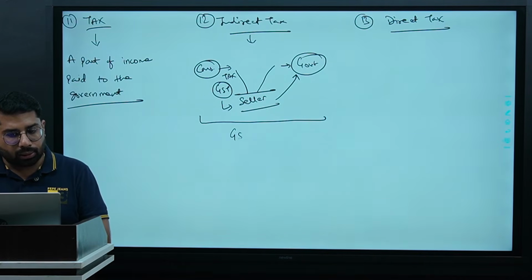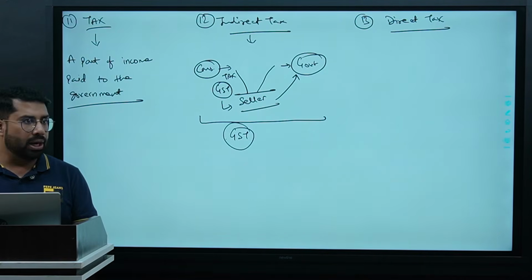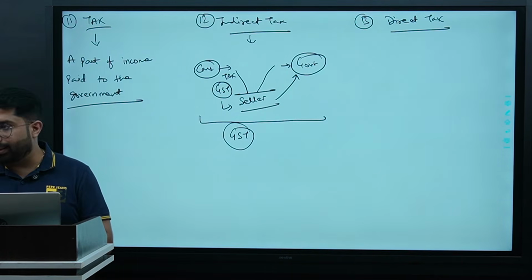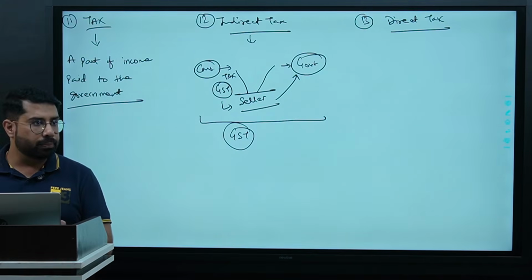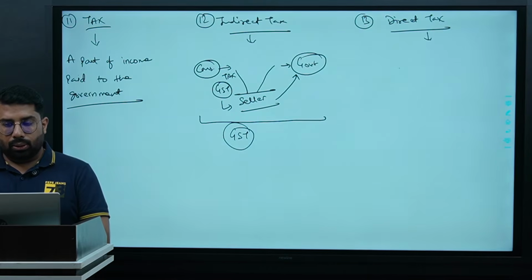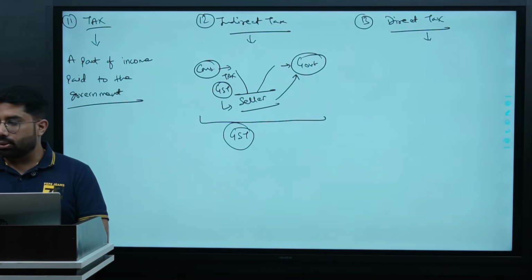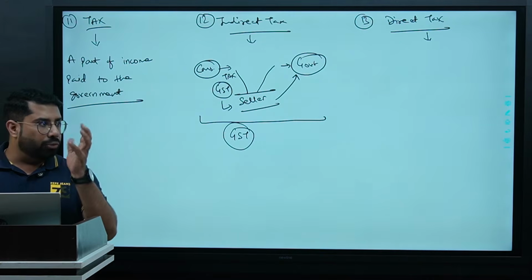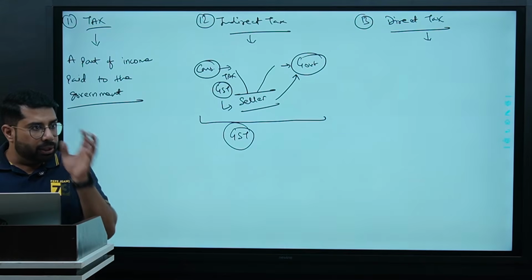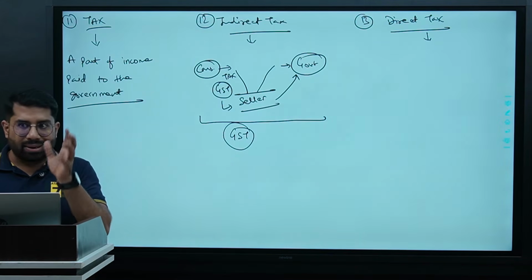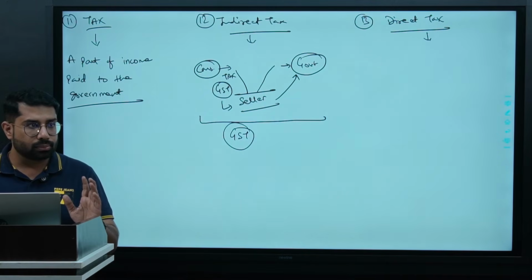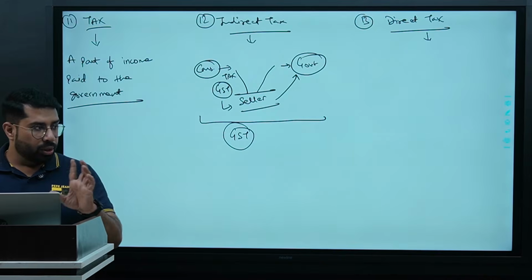Example is very clear: GST. Are you clear? Excise duty also. Excise duty you don't pay to the government directly, but indirectly. Are you clear? Direct taxes. Direct tax means the part of income you are paying, or let us say like this: the person whose income is being taxed, we call him assessee.